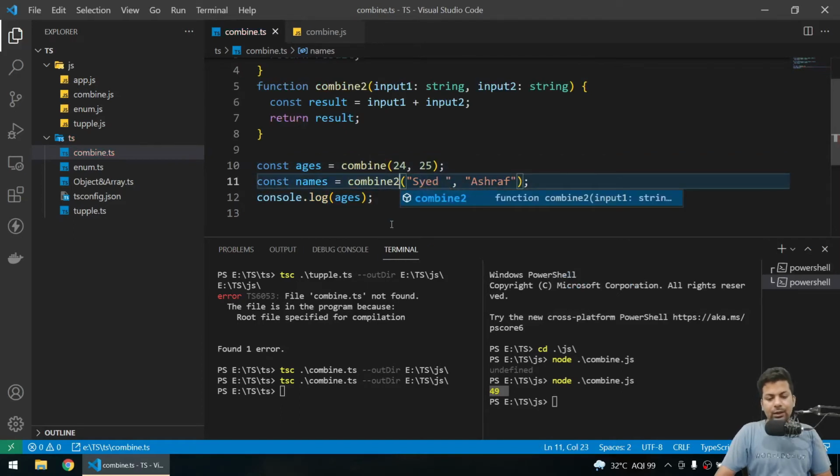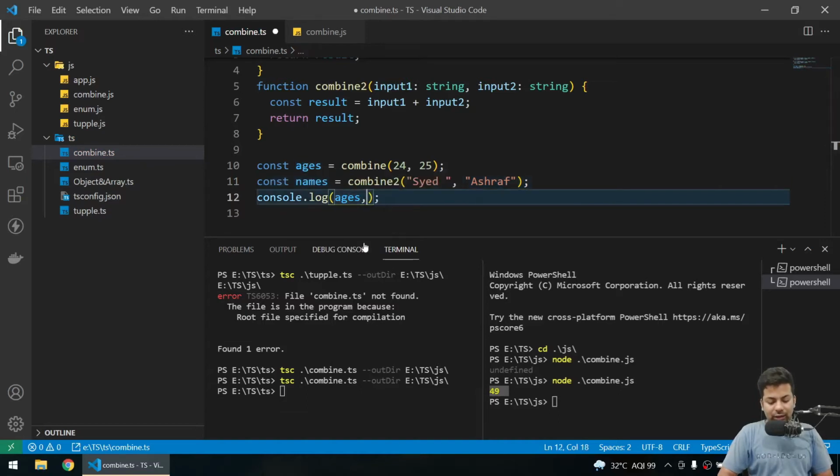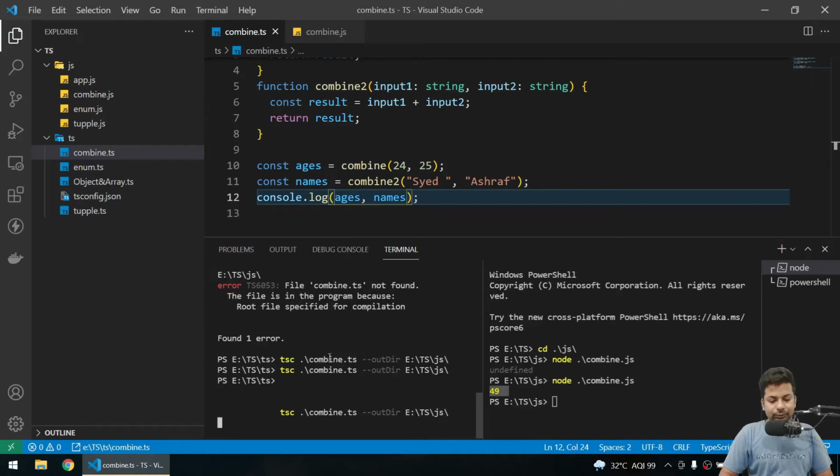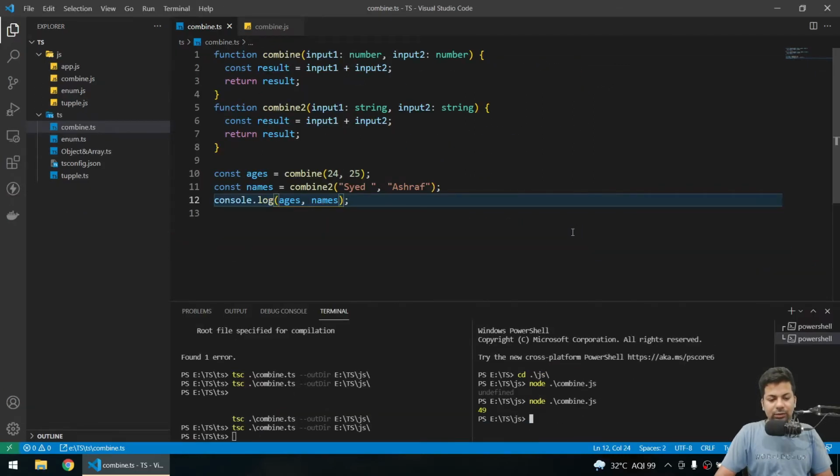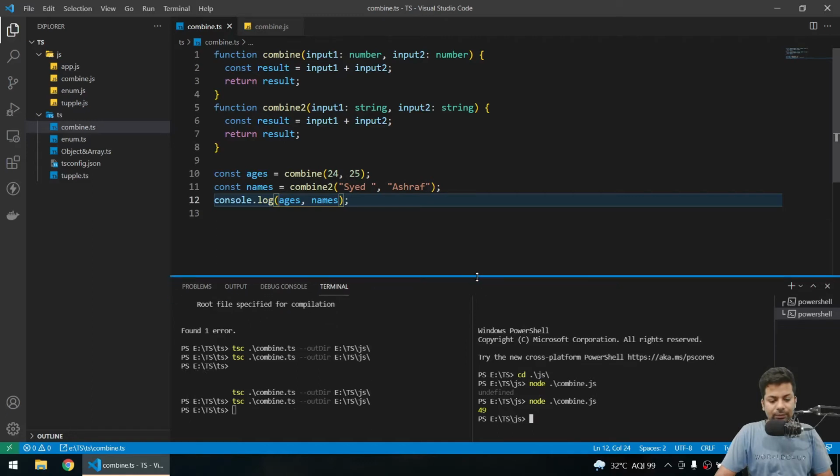Now I'll print ages comma names, compile it. I think a little smaller would be better, yeah, no, that's okay.